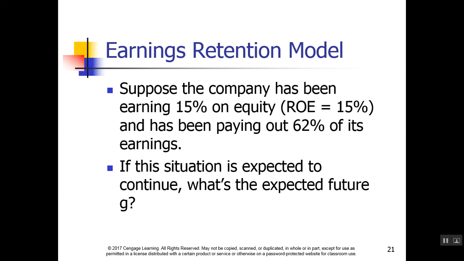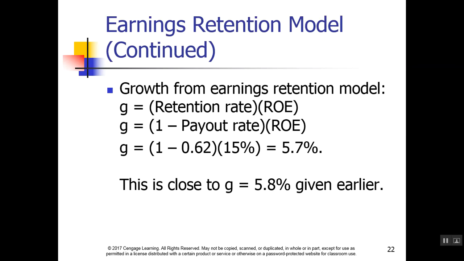Suppose the company has been earning 15% on equity. This is equivalent to the ROE, which is the return on equity, and has been paying out 62% of its earnings. That 62% is referred to as the payout ratio. The retention ratio would be 1 minus the payout ratio. Therefore, our growth from earnings equals the retention rate, which is 1 minus the payout ratio, times the ROE. You'll see that the 5.7% growth rate is equivalent to the 5.8% rate that we were given earlier.